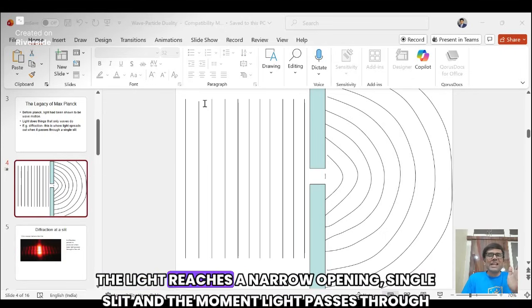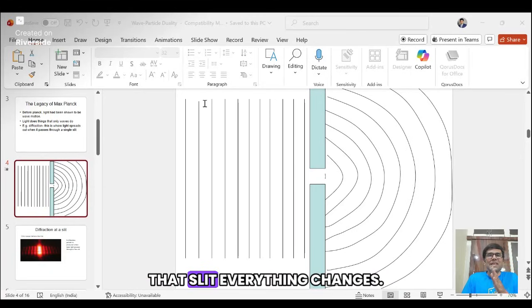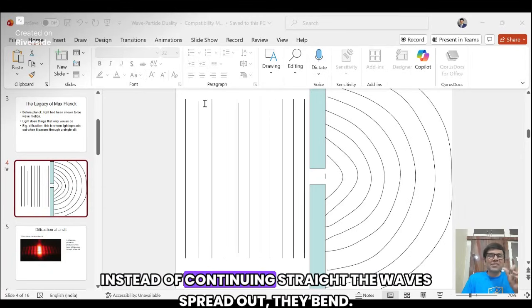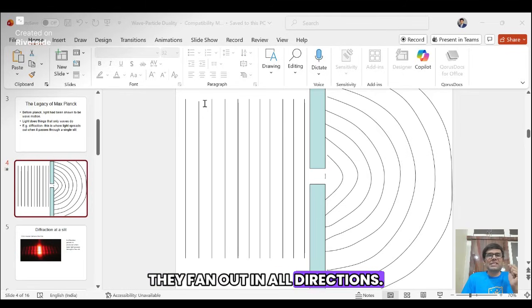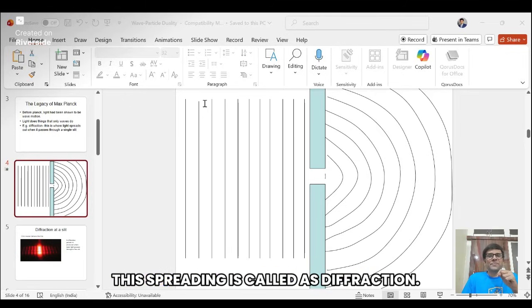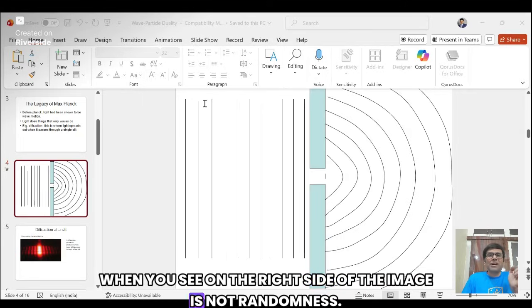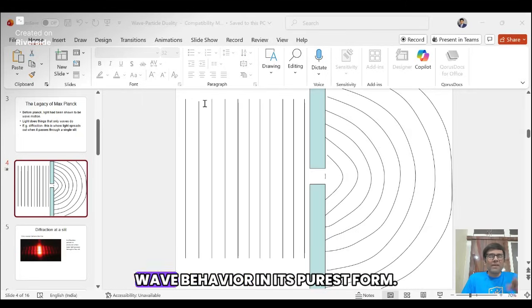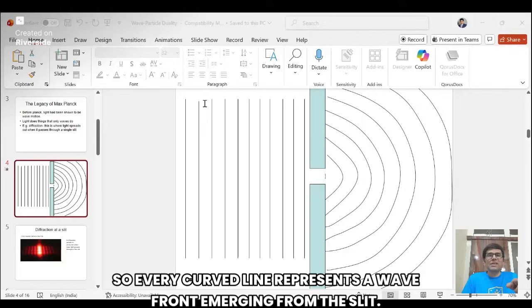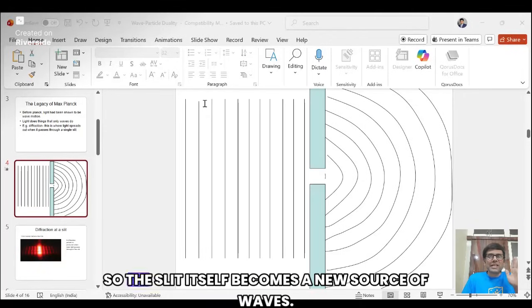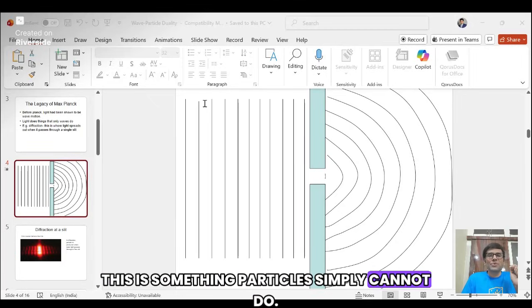The light reaches a narrow opening, a single slit. And the moment light passes through that slit, everything changes. Instead of continuing straight, the waves spread out. They bend. You can see in the picture, they curve. They fan out in all directions. This spreading is called diffraction. What you see on the right side of the image is not randomness. It is wave behavior in its purest form. Every curved line represents a wavefront emerging from the slit. The slit itself becomes a new source of waves. This is something particles simply cannot do.